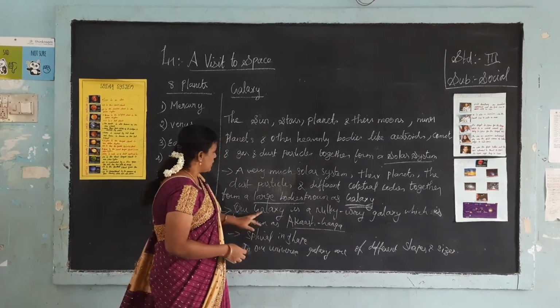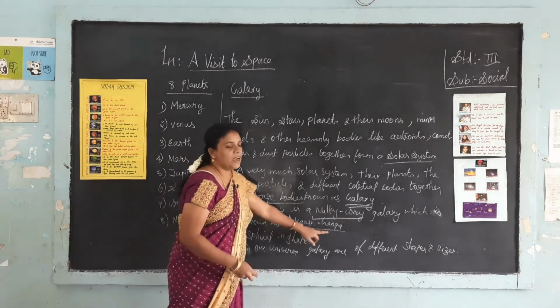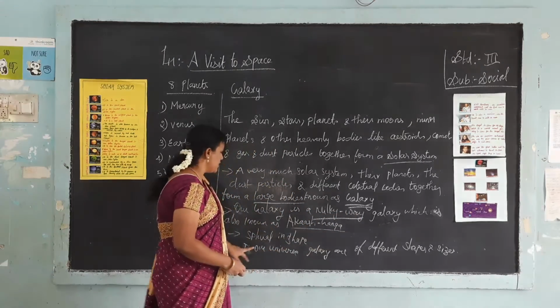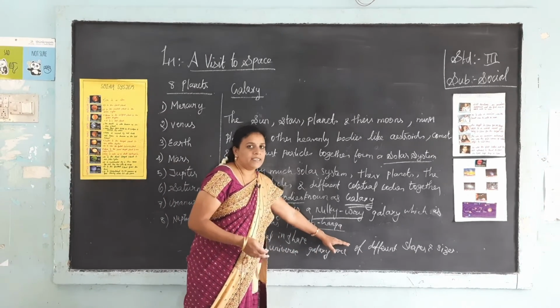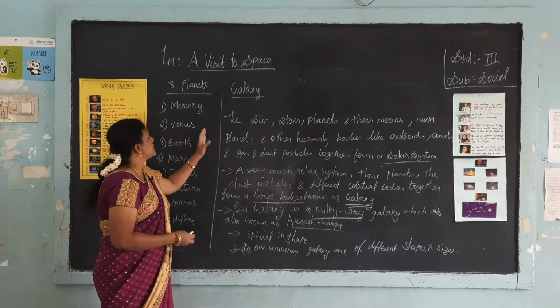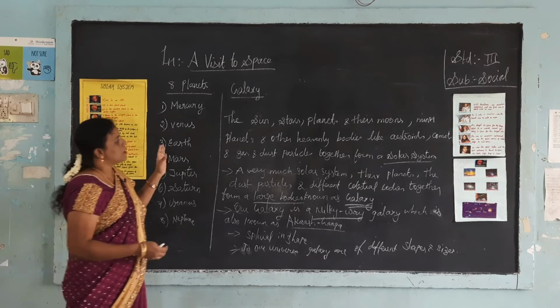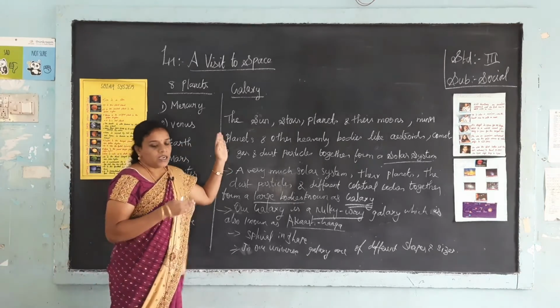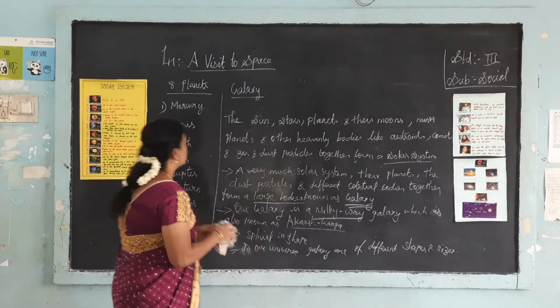So in our universe, we have the Milky Way galaxy, which is also called Akash Ganga. It is spherical in shape. In our universe, galaxies are of different shapes and sizes. So this is about the galaxies and the solar system, and we have learned about the 8 planets. Now we are going to learn about some of the observers and travelers in space.